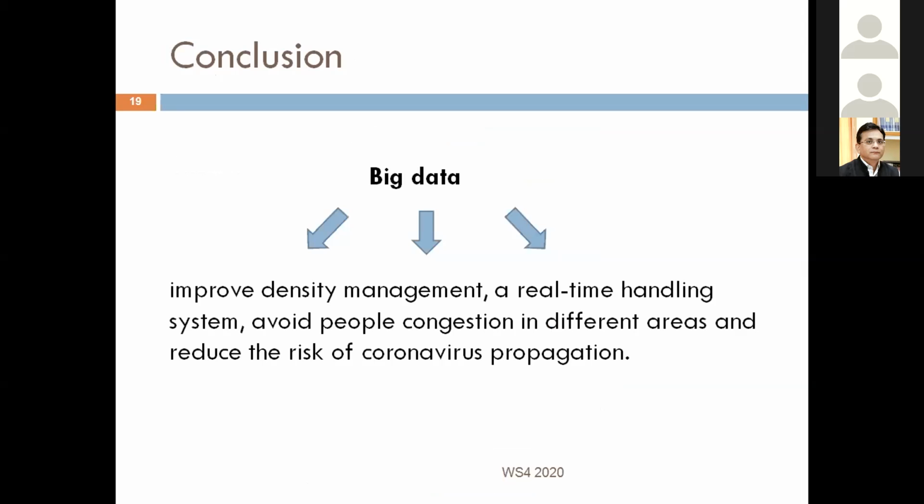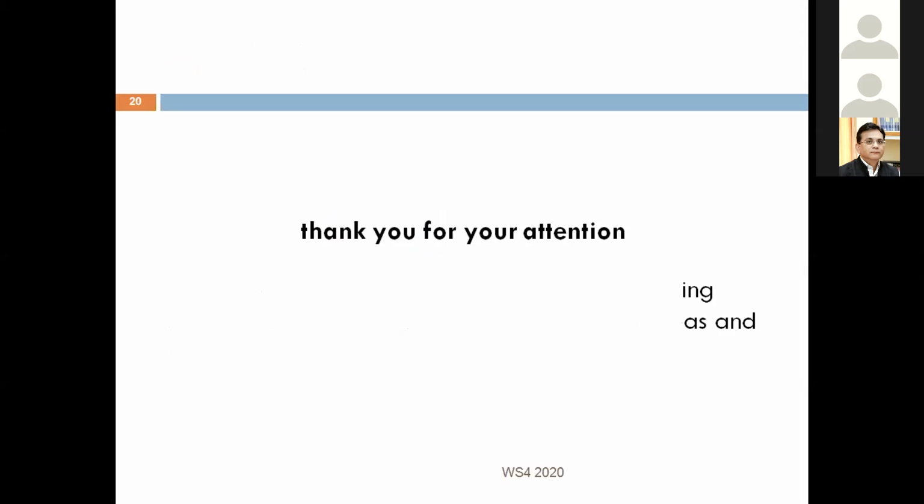And finally, we conclude that big data helped us to improve density management and to construct a real-time handling system that avoids people congestion in different areas and reduces the risk of coronavirus propagation. Thanks for your attention.